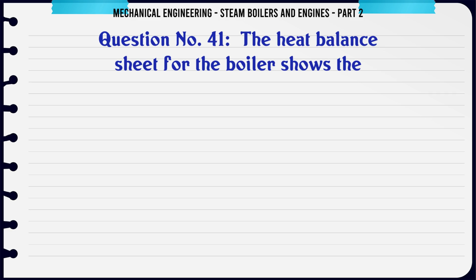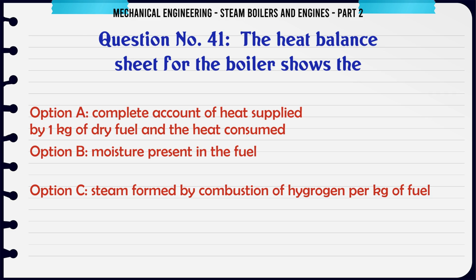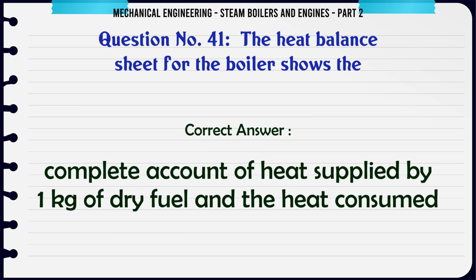The heat balance sheet for the boiler shows the A. Complete account of heat supplied by 1 kg of dry fuel and the heat consumed. B. Moisture present in the fuel. C. Steam formed by combustion of hydrogen per kg of fuel. D. All of the above. The correct answer is complete account of heat supplied by 1 kg of dry fuel and the heat consumed.